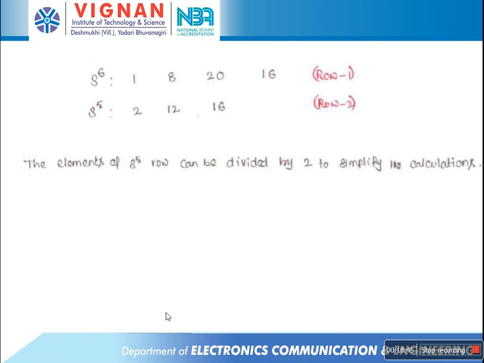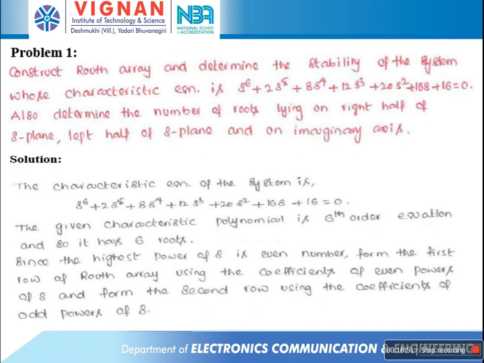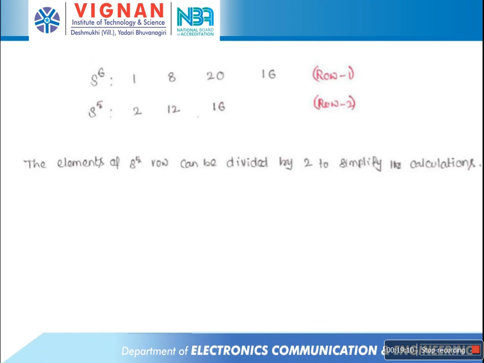What are the two rows? The s power 6 row and the s power 5 row. What are the coefficients of the s power 6 row? 1, 8, 20, 16. What are the coefficients of the s power 5 row? 2, 12, 16. The given characteristic equation can be arranged in the form of two rows as shown.